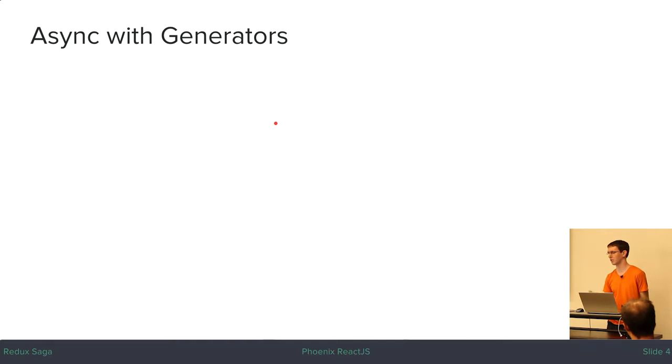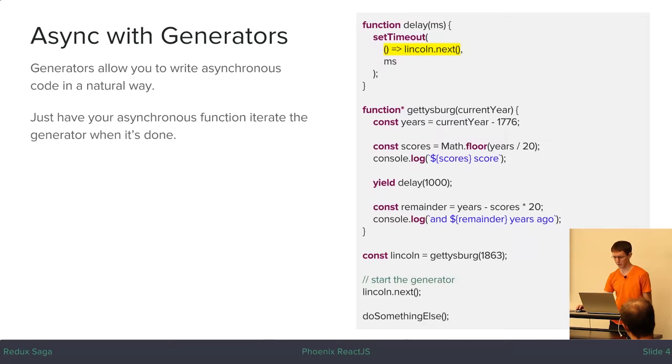So generators make it really easy to write asynchronous code in a synchronous style. And the way you do that is you yield on an asynchronous function call, and then you have that asynchronous function iterate the generator once it's done. So you could do that with promises, you could do it with callbacks, whatever you prefer, whatever the API you're using is going to require you to do. As long as you just iterate the generator once the asynchronous part is done, it'll resume the generator and keep going. So here we've changed our Gettysburg generator a little bit.